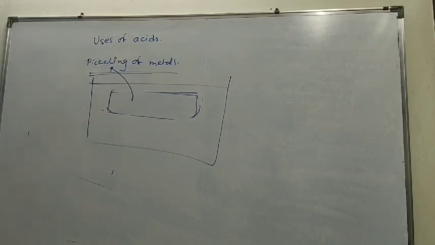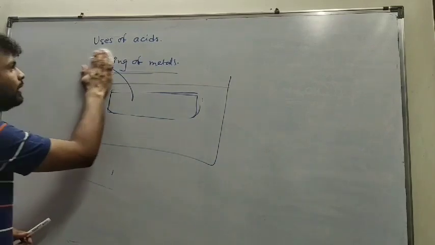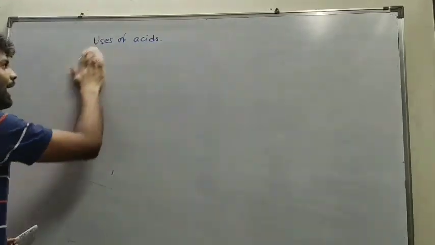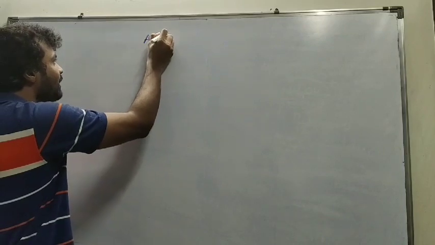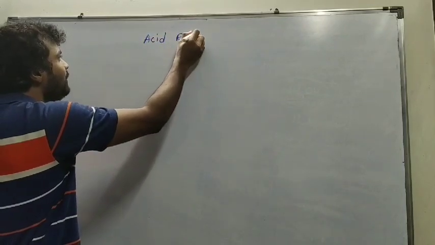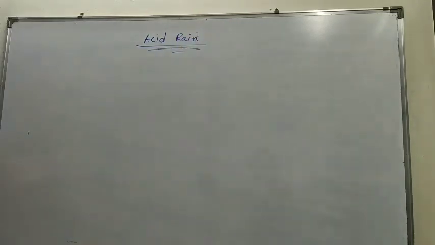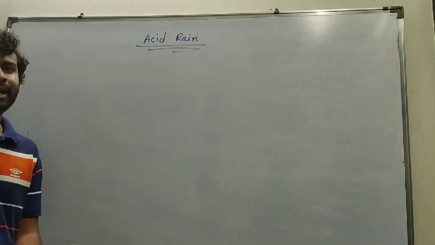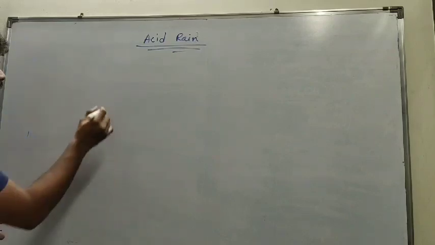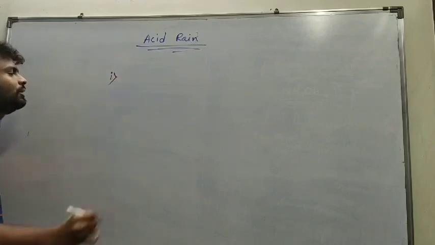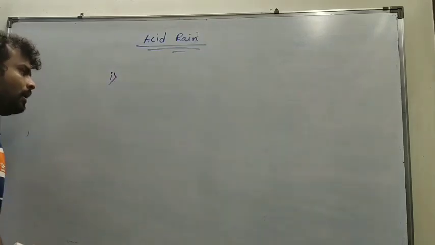Now we will see another interesting topic related to acids, which is acid rain. How does acid rain occur? We have studied acid rain in earlier standards as a part of ecology. But here we are going to study the scientific aspects of acid rain, meaning how chemically acid rain occurs. So with the help of some chemical reactions, we are going to see acid rain.